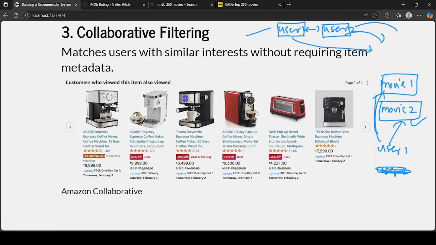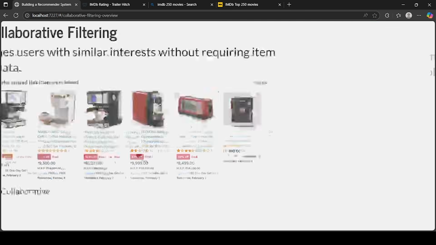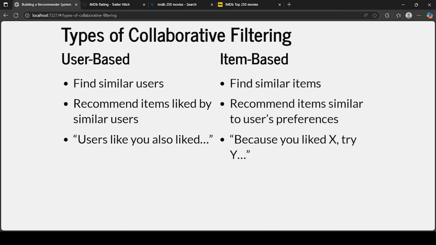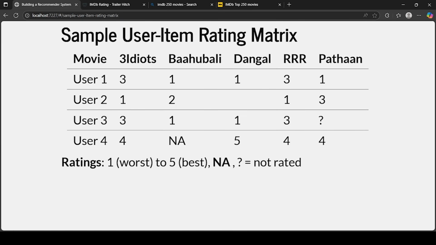Now here it's just what kind of data you get, and based on that you have to build the recommendations. Earlier we had data of genres, director, actor, and so on, right? Here we won't have that. The kind of data we are going to get is a user item rating matrix.